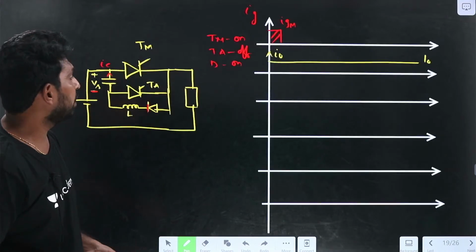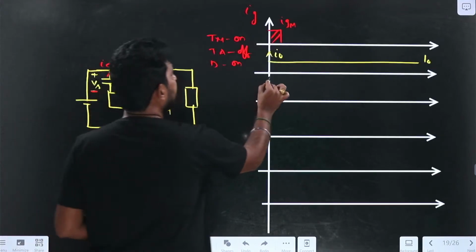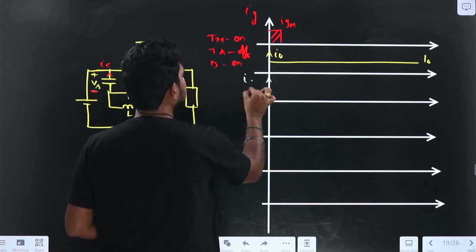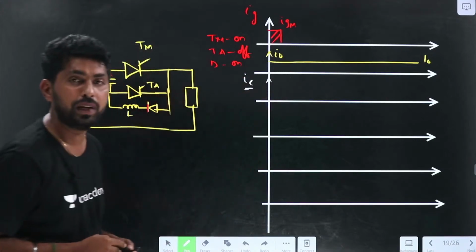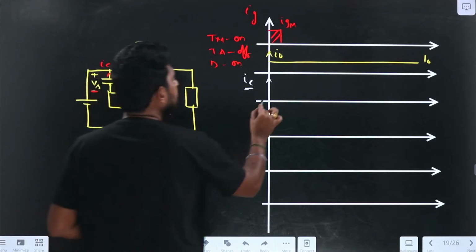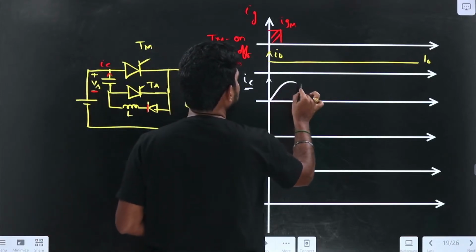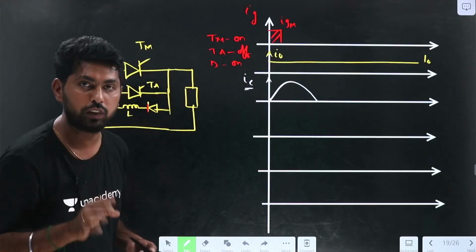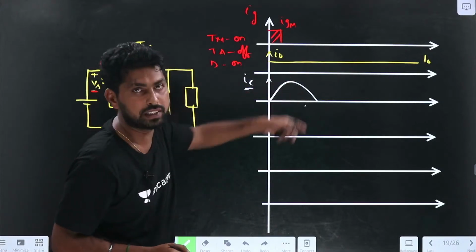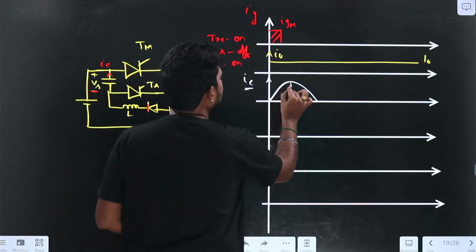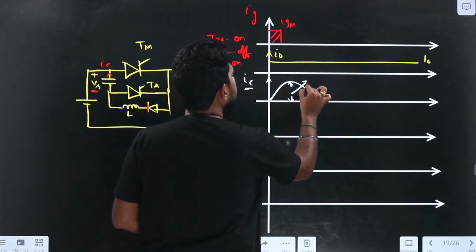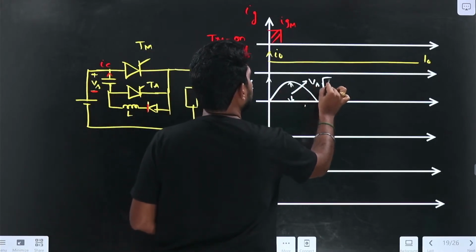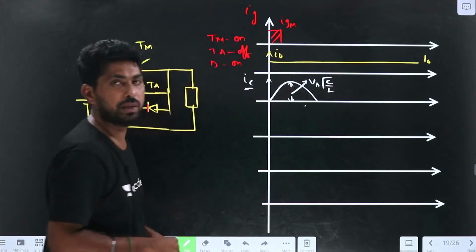So let us draw all these currents. Let us complete up to now. If I draw IC, how would IC be? IC is like this. IC is the current flowing through the device, equal to Vs into root of C by L into sin omega t. So it follows the sine function, which has the peak value of Vs into root of C by L.